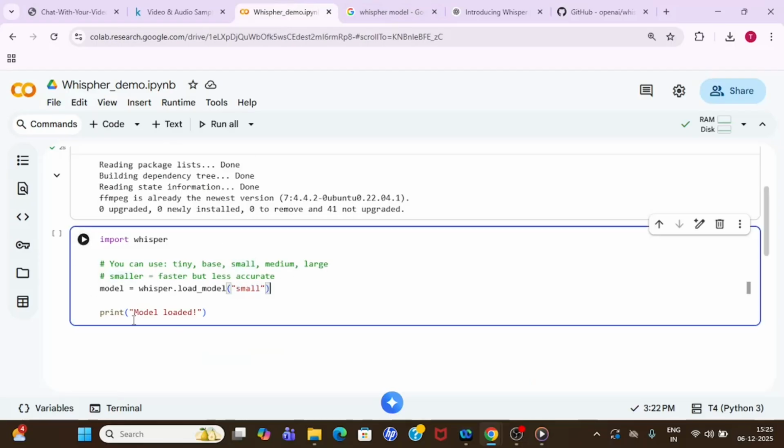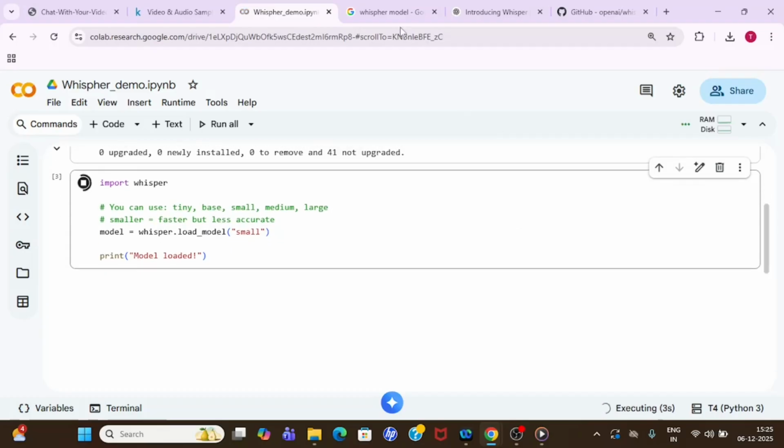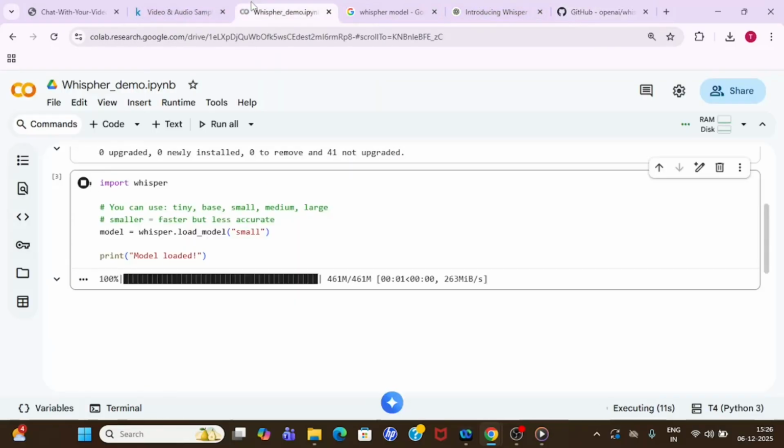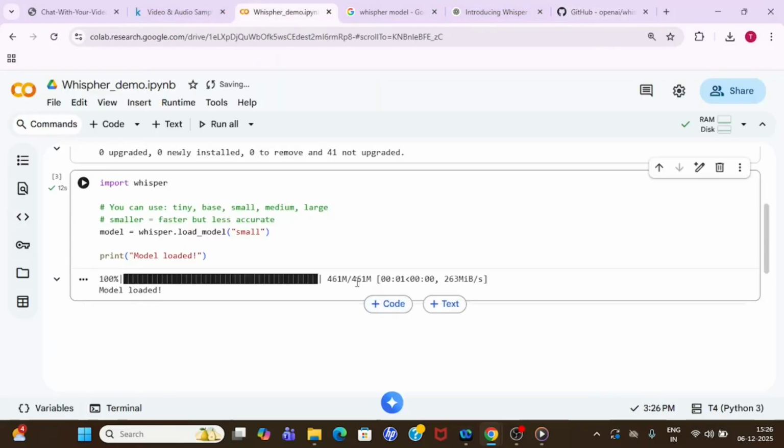So let me execute first, and once the model is loaded, I'm just printing whether the model is loaded or not. It will take some time, because if you see the size of the model, the small model size is almost 2 GB of data. So it takes some time. All right. So yeah, the model has been loaded successfully.